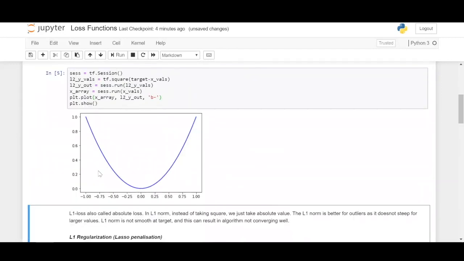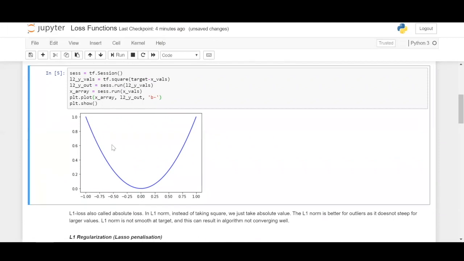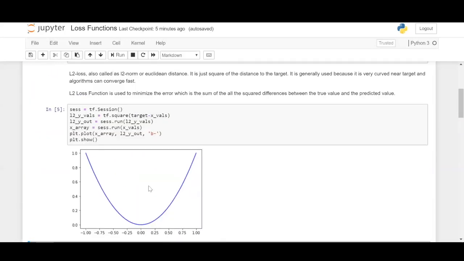So now do you notice anything? This is very similar to the quadratic equation which you had seen back in school. Here, the error is calculated as the actual value minus the predicted value, which is squared and plotted here. So this wraps up our L2 loss function.